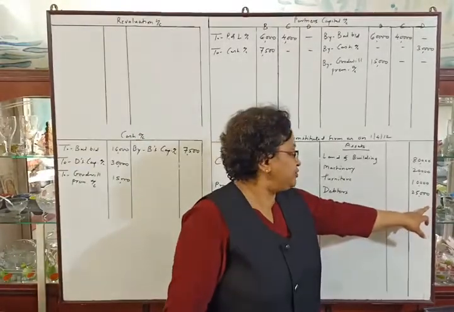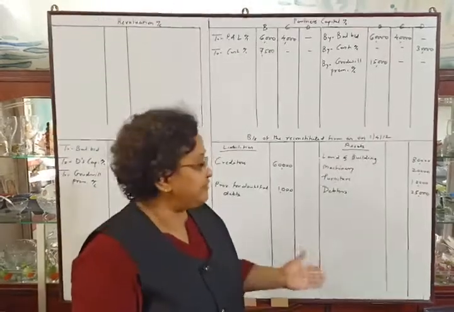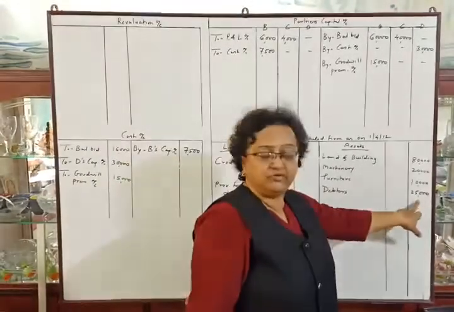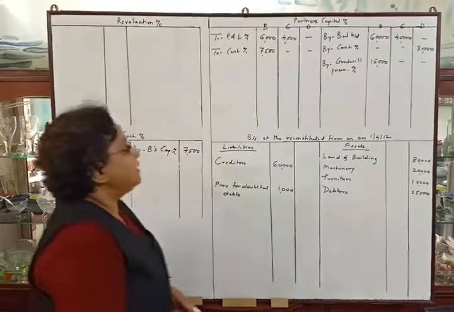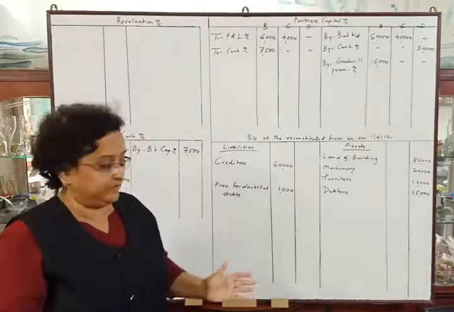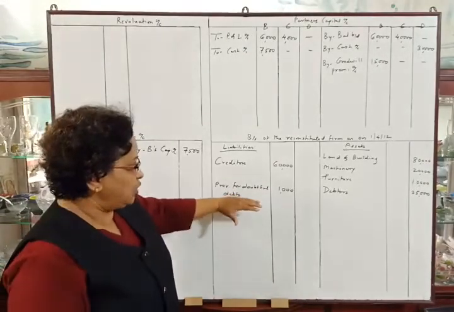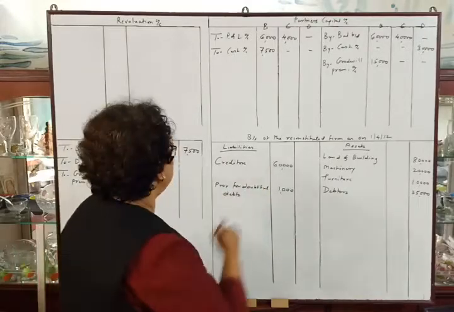And 5% provision is to be made. They told us to make the provision of 5%. So 5% of 25,000 will be 1,250. So we have to make the provision of rupees 1,250. The old provision is of rupees 1,000, so we have to increase the provision by rupees 250.